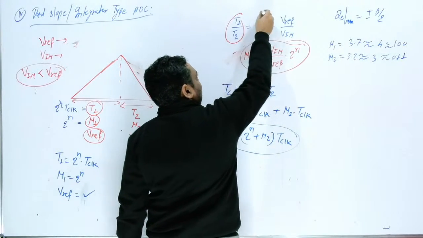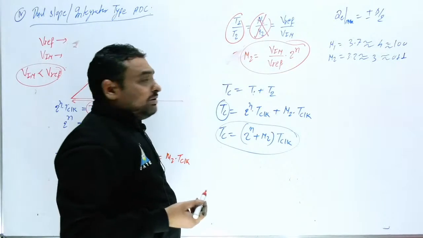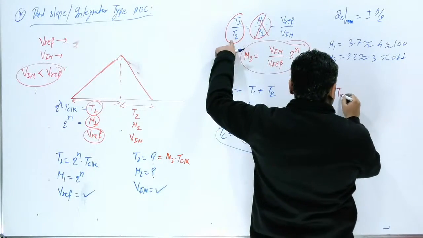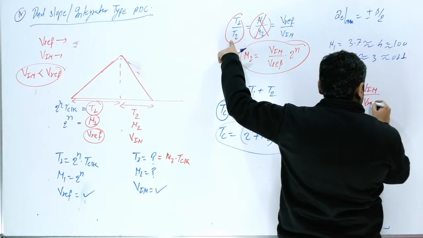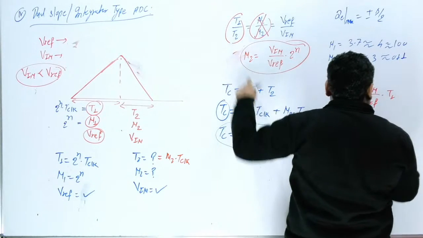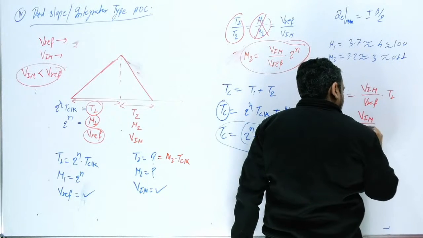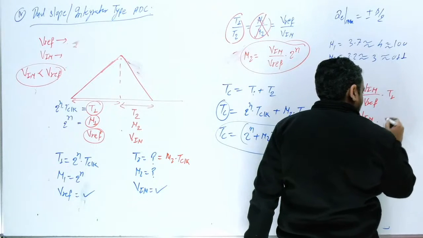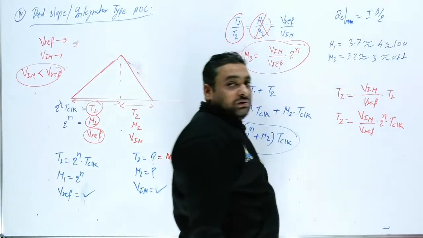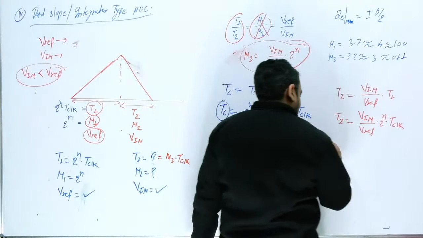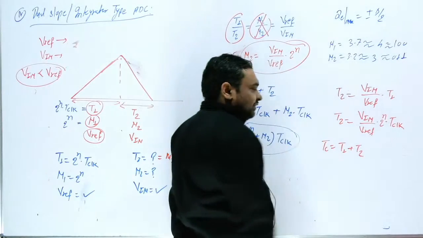What you have to do, don't remember this formula. Okay, it is better you remember this, and first you have to calculate T2. So sir, T2 will be V in by V reference into T1. And what is T1? T1 is nothing but 2 raised to power n into T clock. This is T2. And now what will be the complete conversion time? T1 plus T2. Okay, so like this you can write.